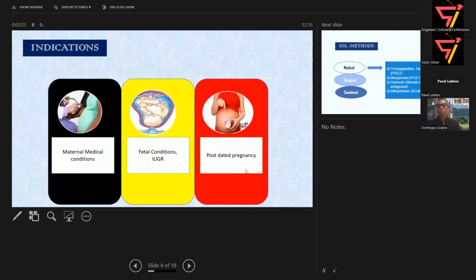So common indications, as we said, if there is any risk factor for further prolonging the pregnancy, either for mother or for baby. The most common one is post-dated pregnancy. For maternal reasons, if there are any associated medical health conditions for the mother, like diabetes, blood pressure. For the baby, if there is any growth restriction, or if the water bag has ruptured before time, which can further become the source of infection for the baby, in such cases, we have to go ahead with the delivery.